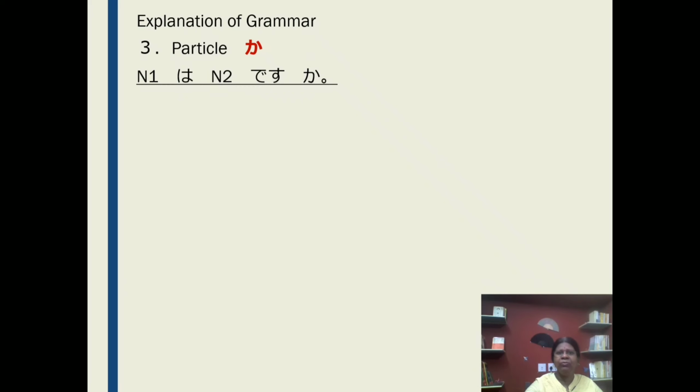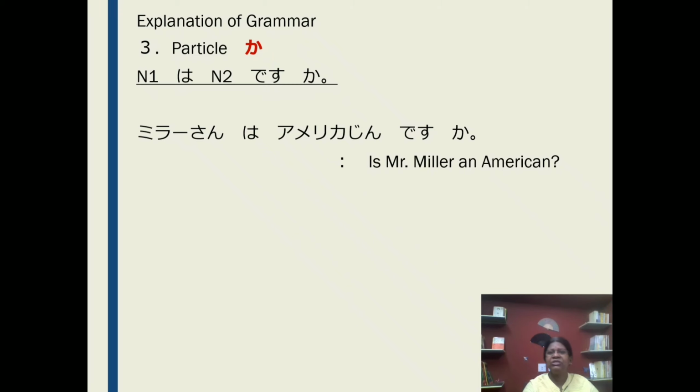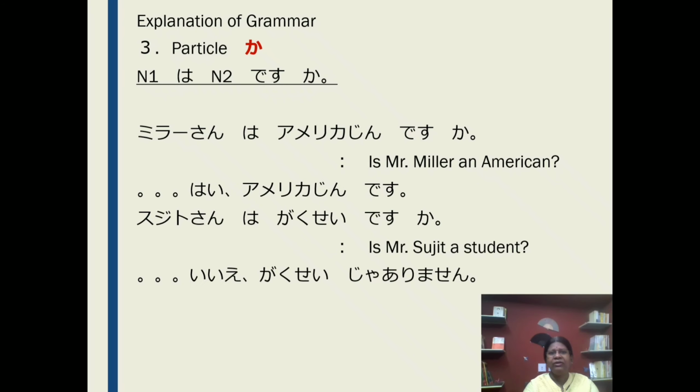Now we will learn particle ka. We use particle ka in a sentence when we make an interrogative sentence, or when we ask a question. N1 wa N2 desu ka? At the end of a positive sentence, if you put ka, it becomes an interrogative sentence. Mira-san wa America jin desu ka? Is Mr. Miller an American?